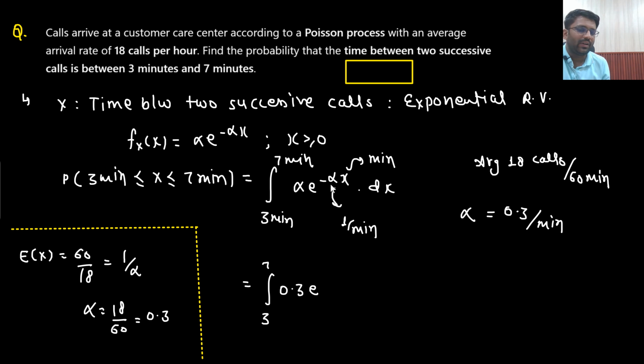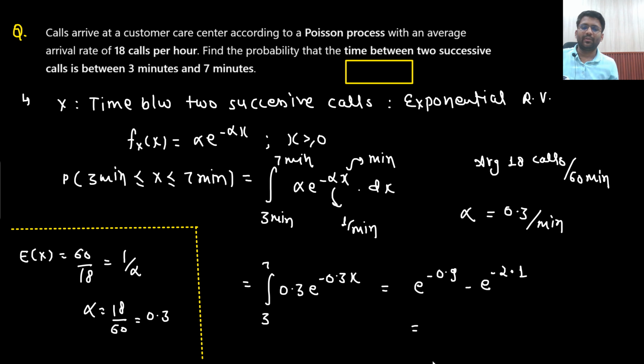Otherwise, you can play with the unit. The unit of alpha will be 1 by minutes, so directly you can get 0.3 per minute. Minus 0.3 into x. You can solve the integration. The answer of the integration would come out to be this. You can solve it on your own.